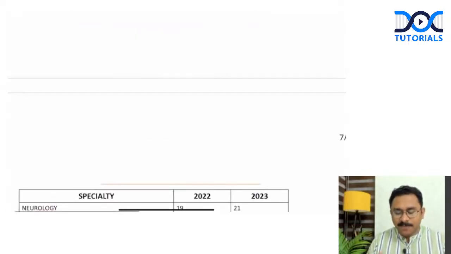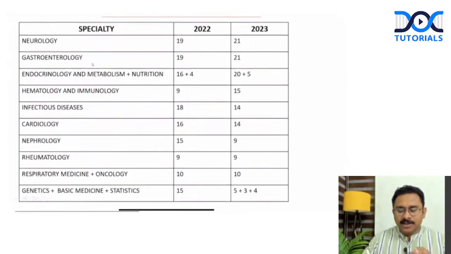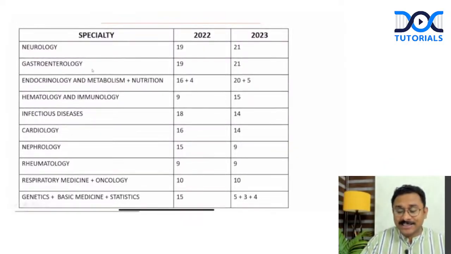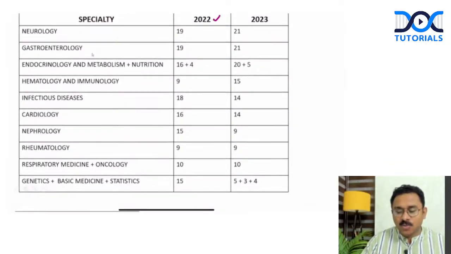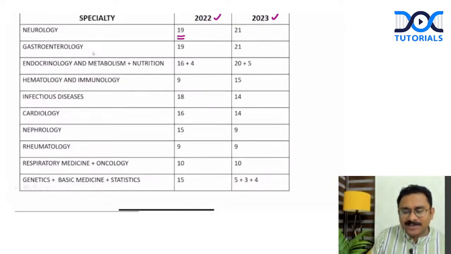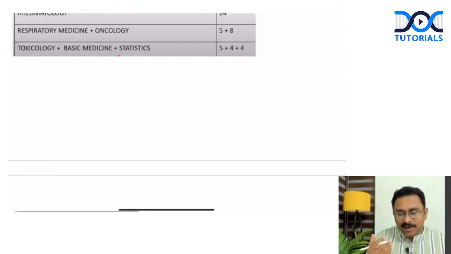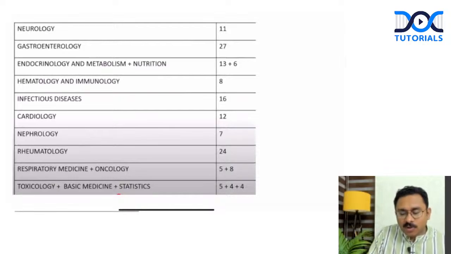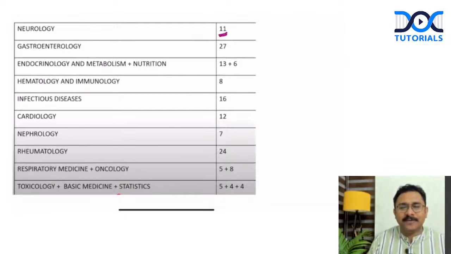Because if you look at the previous stats as well, this is the subject wise or the super specialty wise distribution of questions for the NEET SS paper for 2022 and 2023. So you can compare the 3 years. You can see that it keeps on changing. You can see in 2022, 19 questions came from neuro, 2023, 21. But when it came to 2024, there was a drop. Only 11 questions came from neuro.